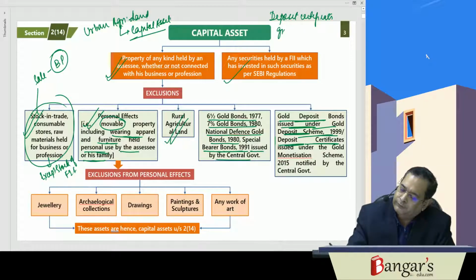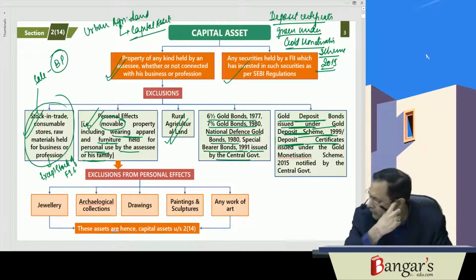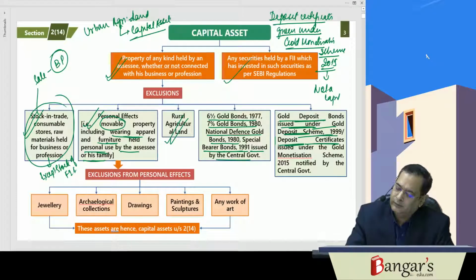Now deposit certificates given under the gold monetization scheme (2015). Deposit certificates under the gold monetization scheme will not be regarded as a capital asset. Not a capital asset. Okay.